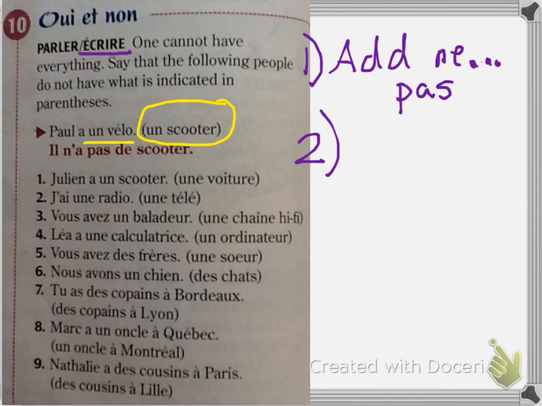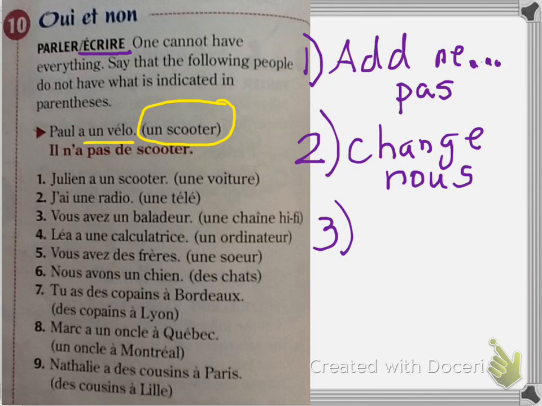And because these are all negative sentences, remember that after pas, we're always going to have either de or d apostrophe. We'll only have d apostrophe if it's before a vowel or a silent H.